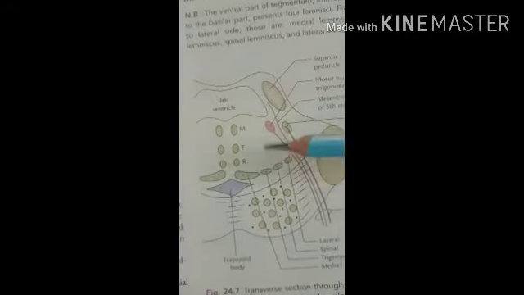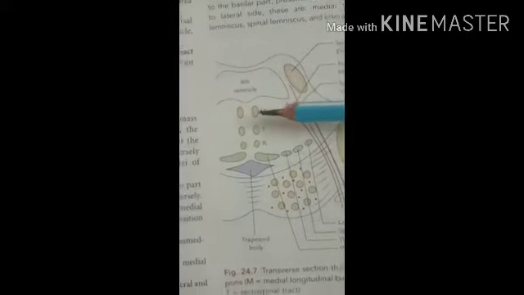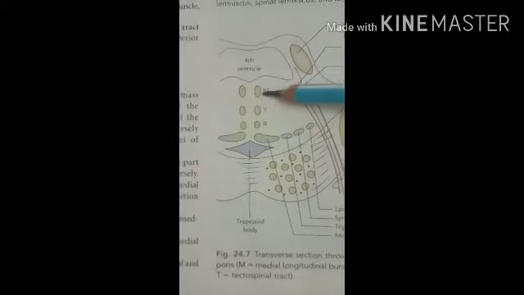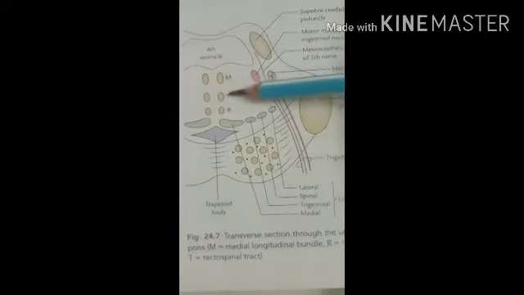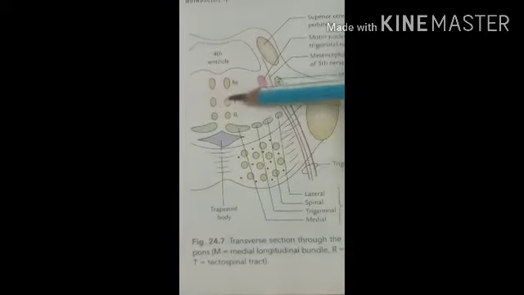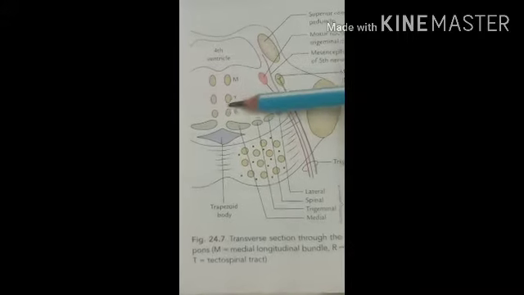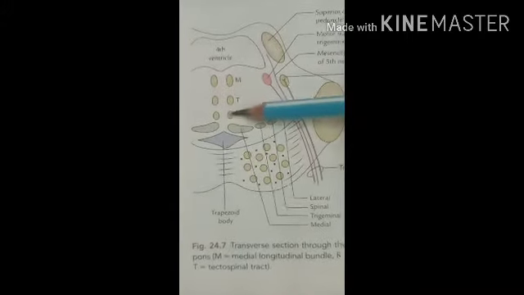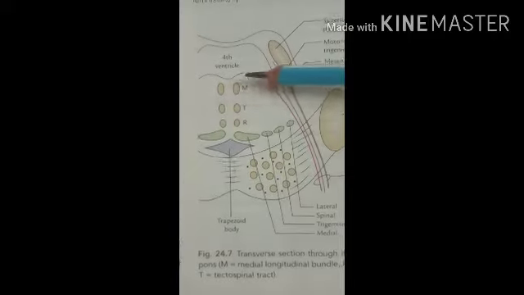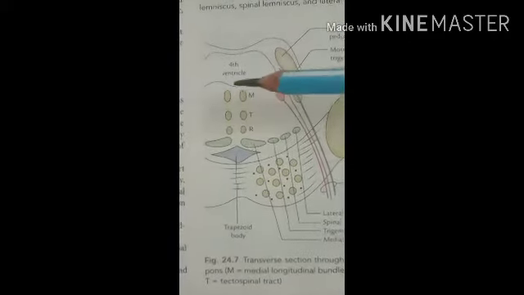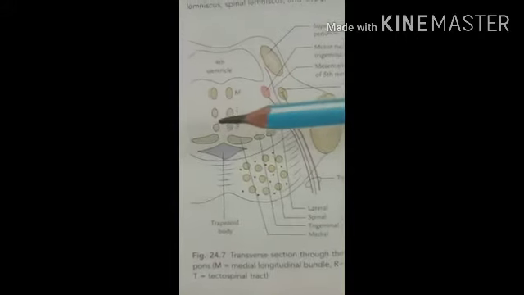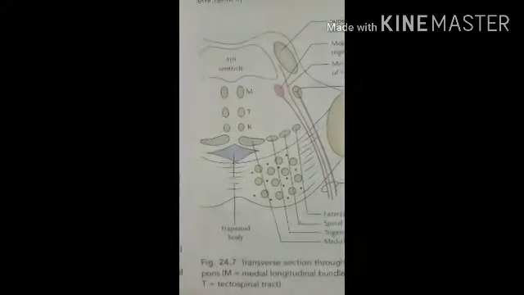Then the other tracts. The medial longitudinal bundle is present on the paramedian side. Second, the tectospinal tract should be present on the paramedian side, and the rubrospinal tract should also be present on the paramedian side. And the remaining tracts should be seen as in the lower part of the TS of the pons.